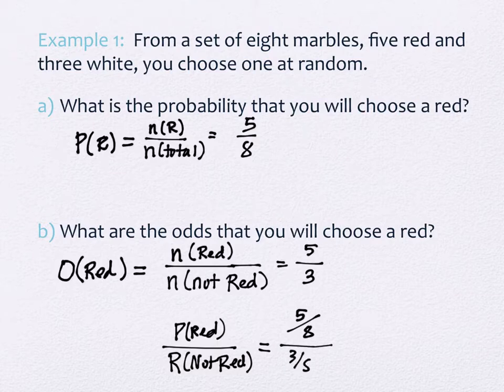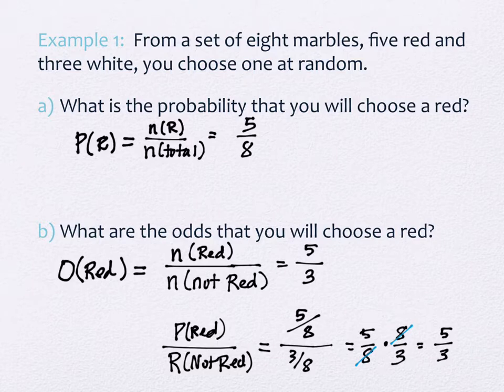3/8. And if you take your fraction and then instead of dividing, you multiply by the reciprocal, what do you get? The same 5/3 that we just did, right? So it does work. It works every single time. It's just that sometimes when we have probability information, that's easier to use, and sometimes when we have counting pieces, that's easier to use. So we're going to use whatever's easiest, okay?